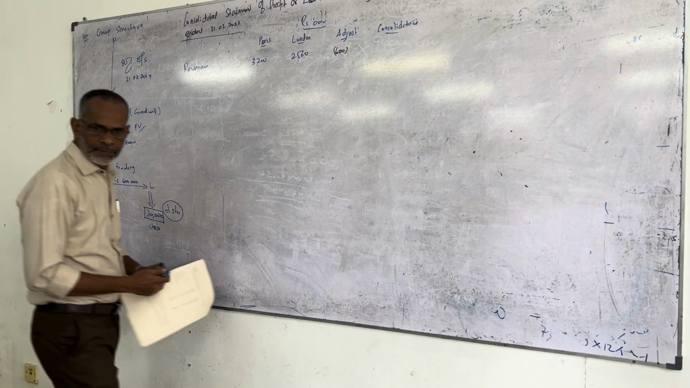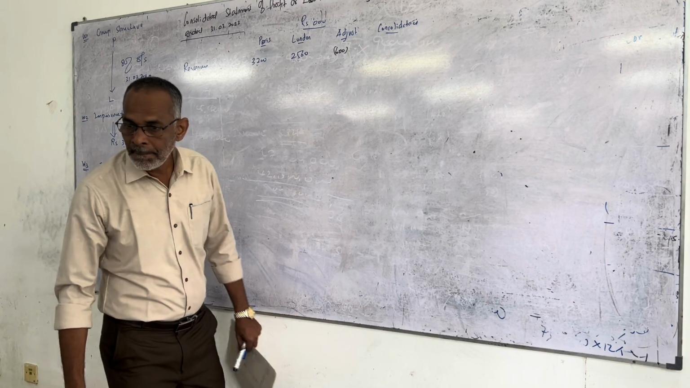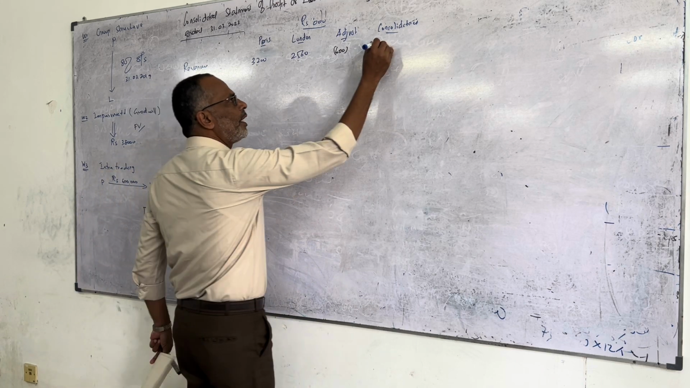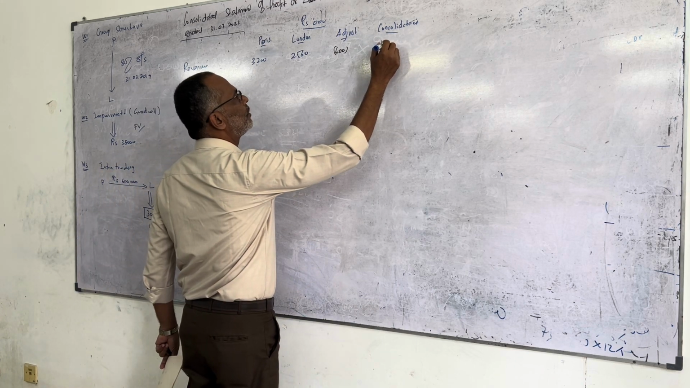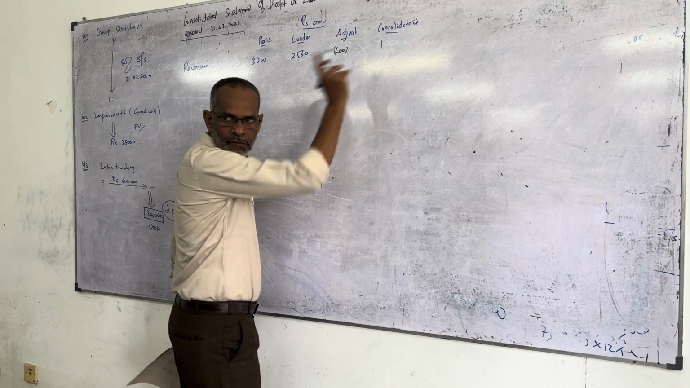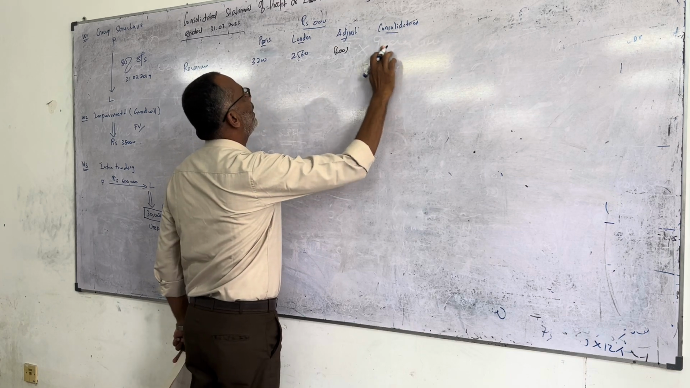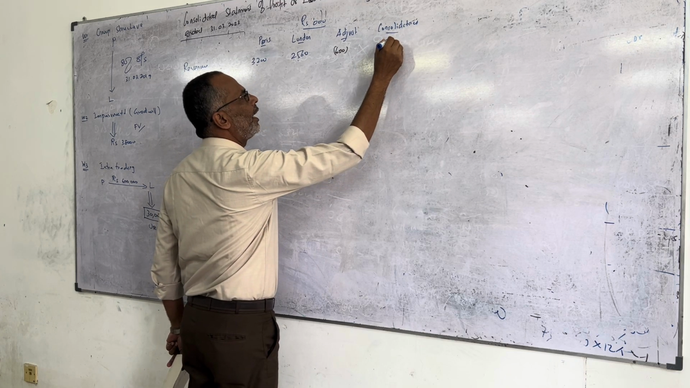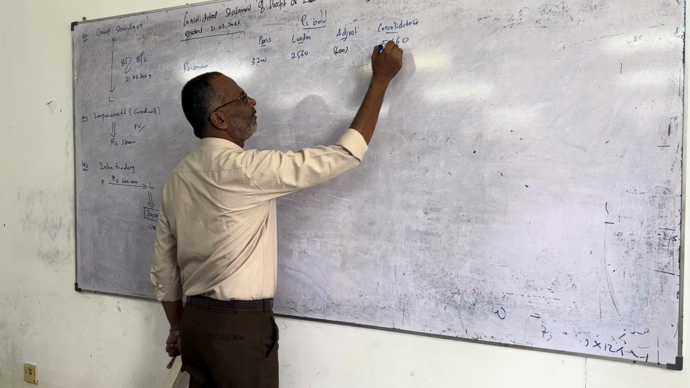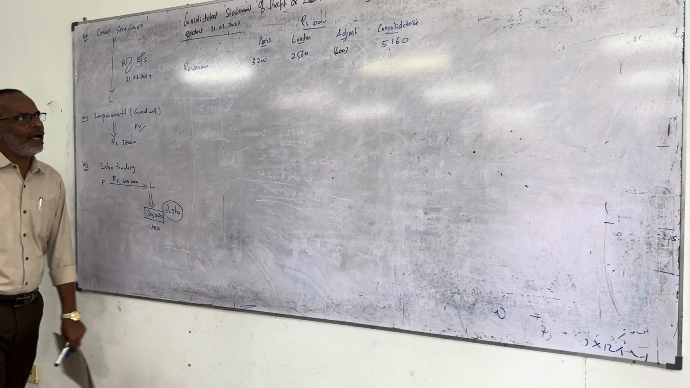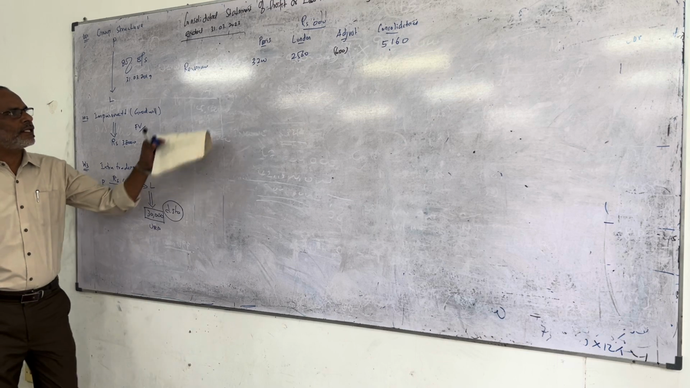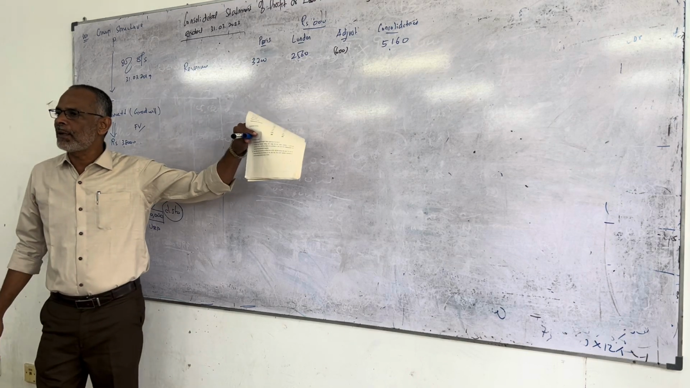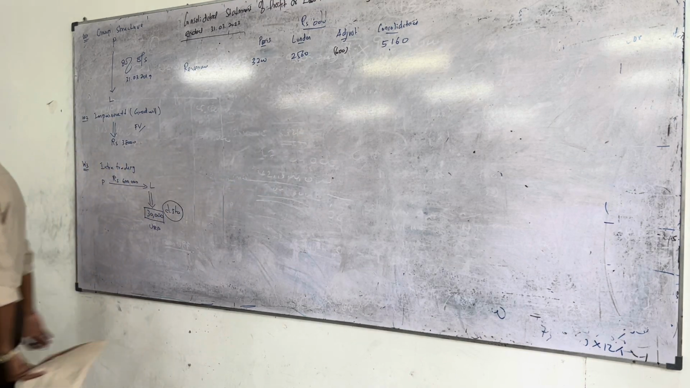How much? 1,000. 2 or 1,000? 5,160. Very good. 5,160 is the total revenue after adjustment for an intercompany transaction.